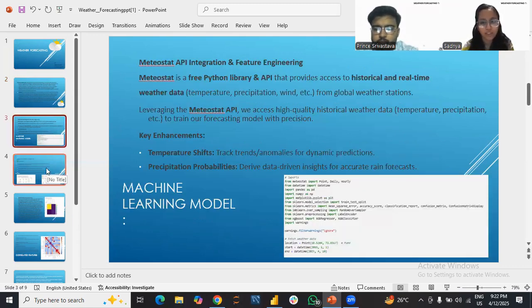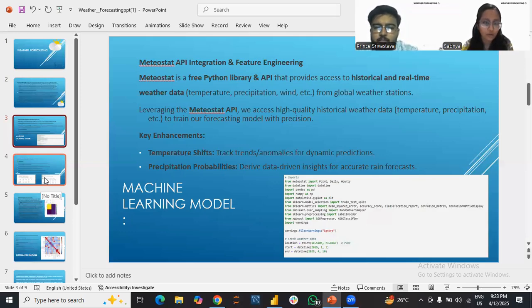Explaining the machine learning model that we have built: data collection was a very hectic task that we completed very successfully. We started collecting historical data from the Meteostat API. We fetched daily data such as temperature, wind speed, precipitation, pressure, minimum temperature, maximum temperature, etc.